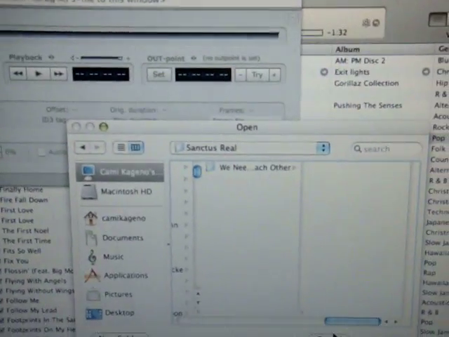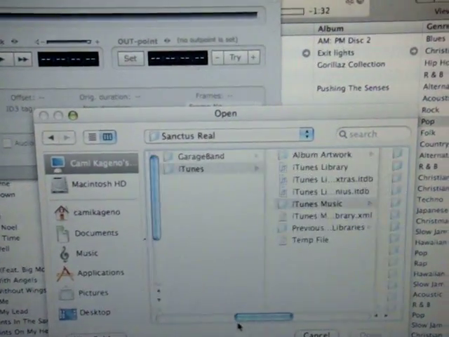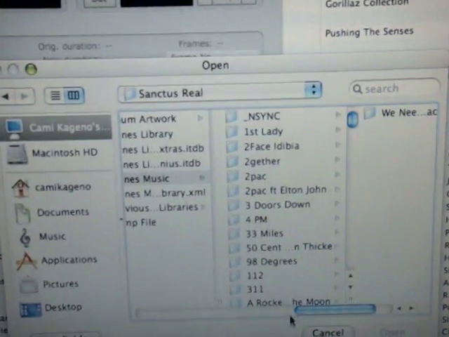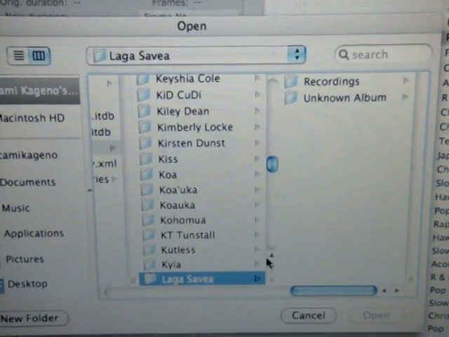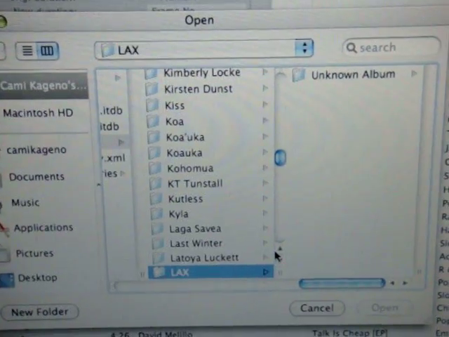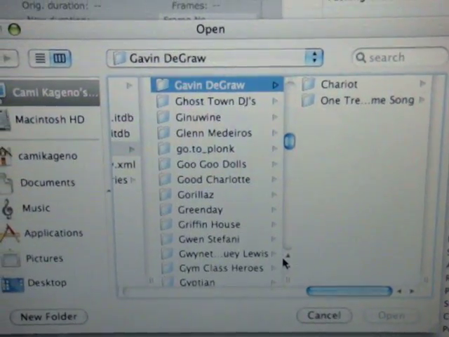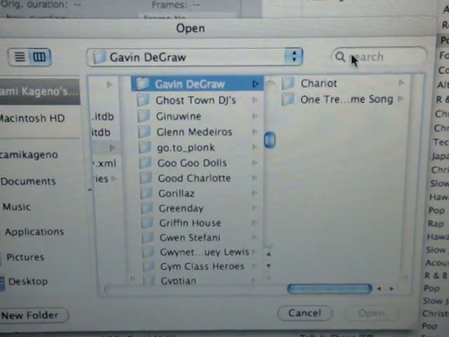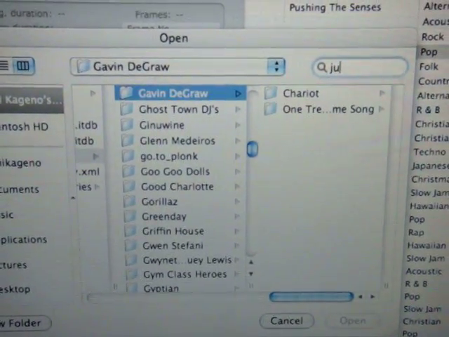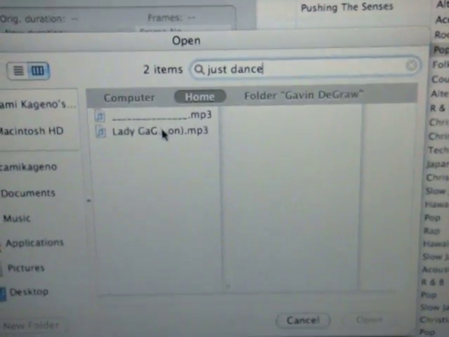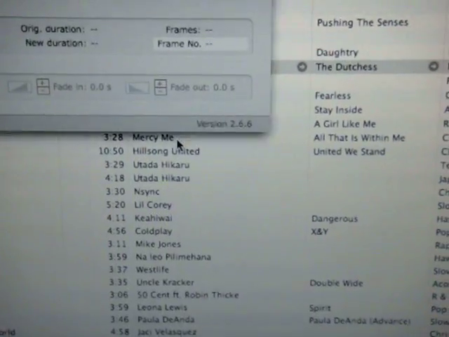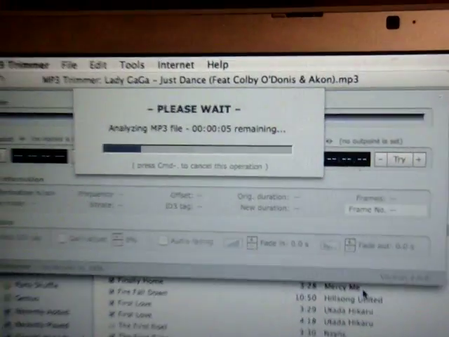Then I'm going to use the song from my iTunes. So I went into my iTunes folder, and the song I'm going to be using is Just Dance by Lady Gaga. I'm going to search for it. And there it is. And then I'm going to open it up. And it'll open onto the MP3 Trimmer.